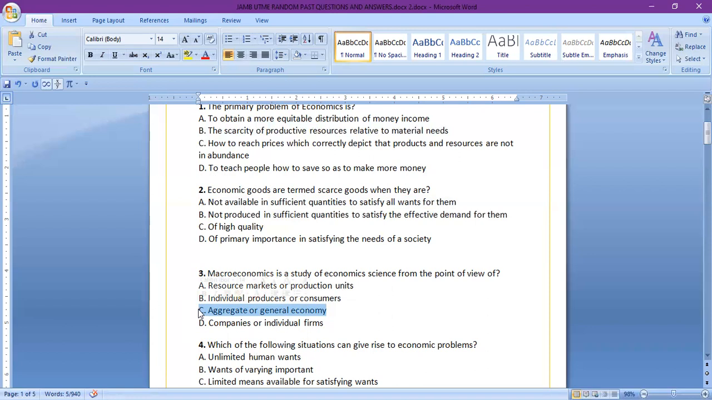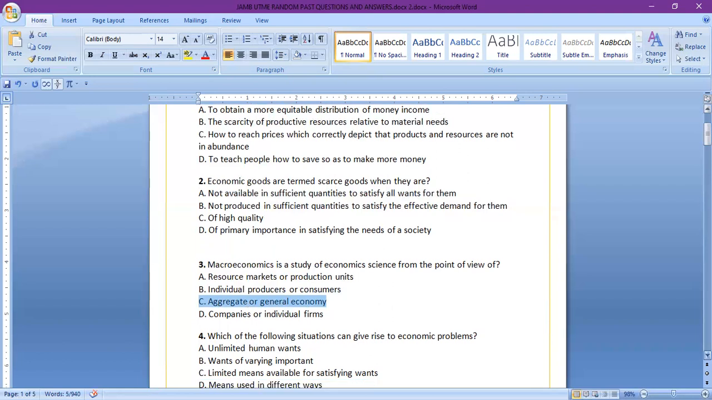That is macroeconomics. While on the other hand, microeconomics is talking about individual decision units, like the household or a firm. Individual decision units is what micro is talking about. So the answer is actually C.